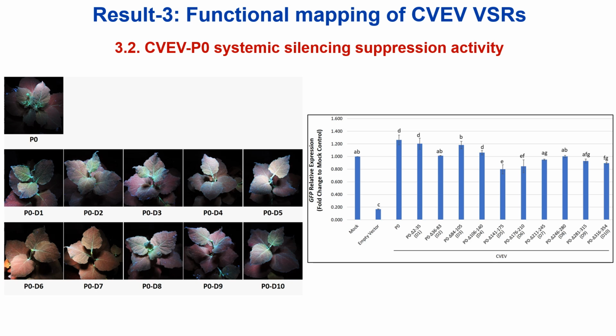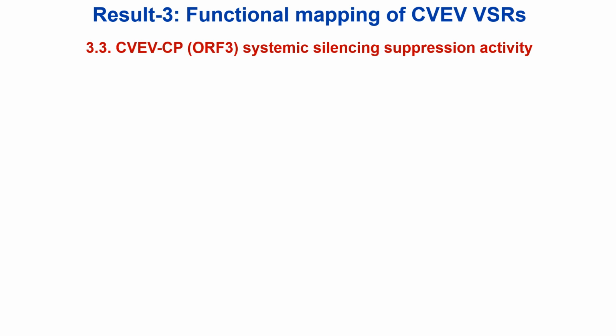Overall, these results showed that CVEV-P0's amino acid residues 36 to 83, corresponding to an F-box motif, which I'll describe later, and residues 176 to 245 are crucial for local silencing suppression, but not for systemic silencing suppression. Now, in the case of the CVEV coat protein, we did a similar deletion analysis of the open reading frame.